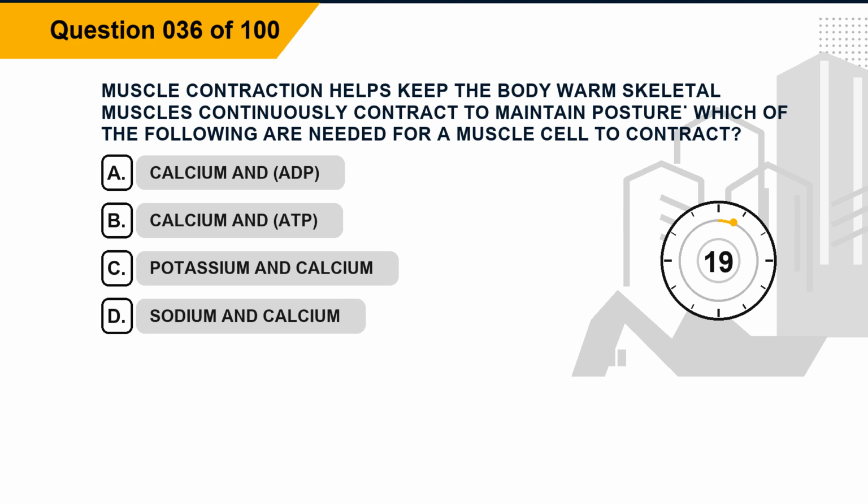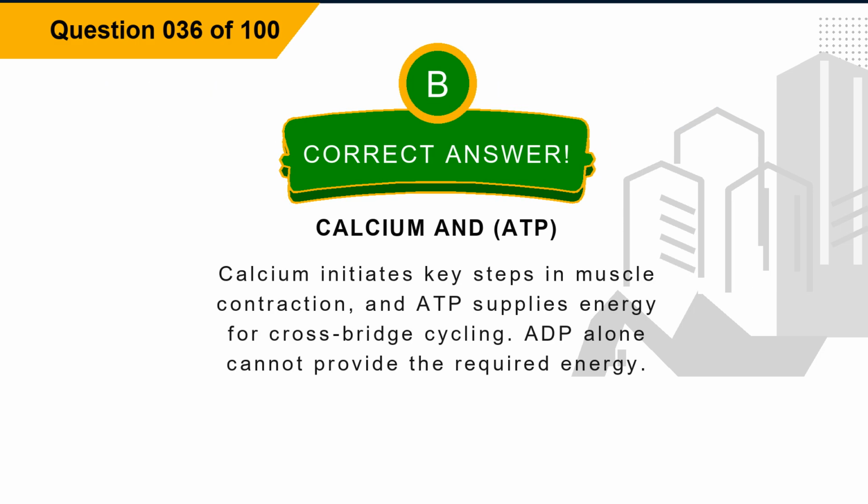Question 36. Muscle contraction helps keep the body warm. Skeletal muscles continuously contract to maintain posture. Which of the following are needed for a muscle cell to contract? Option A, calcium and ADP. Option B, calcium and ADP. Option C, potassium and calcium. Option D, sodium and calcium. The correct answer is option B, calcium and ADP. Explanation. Calcium initiates key steps in muscle contraction, and ADP supplies energy for cross-bridge cycling. ADP alone cannot provide the required energy.